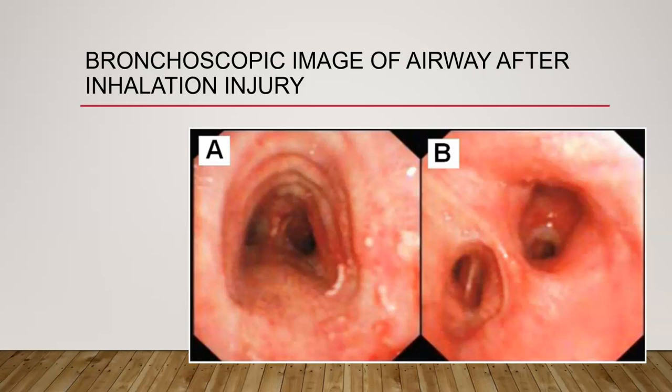So this is a bronchoscopic image of the trachea and the carina after airway inhalation injury. And you can see all of these little white blisters. Okay, this looks just like a first-degree burn. There's one over here, and you can see them on the trachea, down in here. Also note that the trachea is rather red and inflamed.